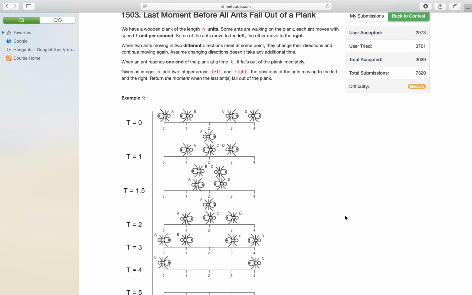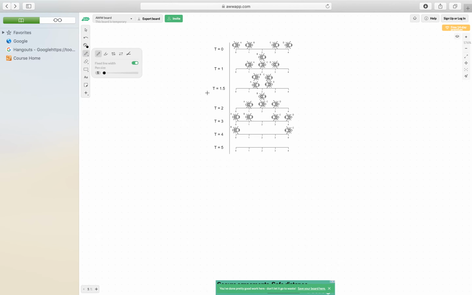Hey, today I'll be explaining question 2 from Leetcode's most recent competition, last moment before all ants fall out of a plank. The ants on the plank move in one of two directions, either left or right. They move with the speed of 1 unit per second, and when two ants collide, they turn back and switch directions and continue to move with the speed of 1 unit per second. So let's just get straight into the problem.